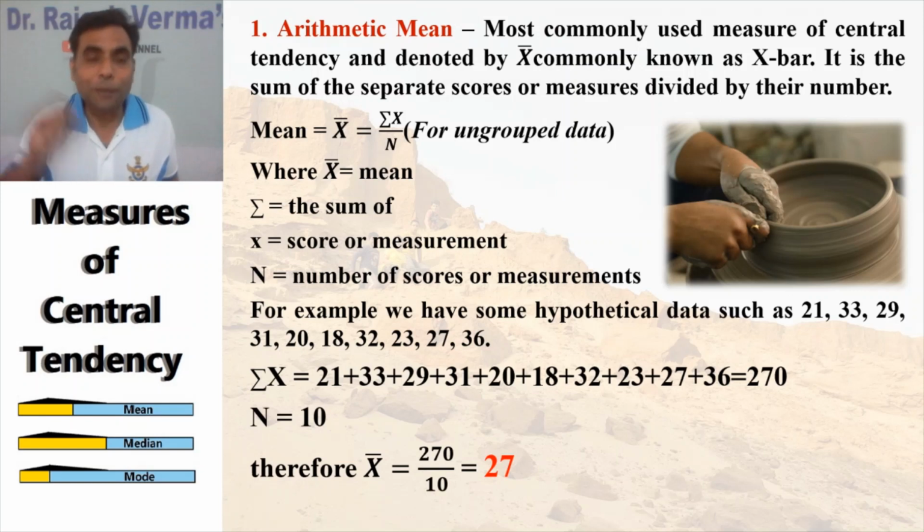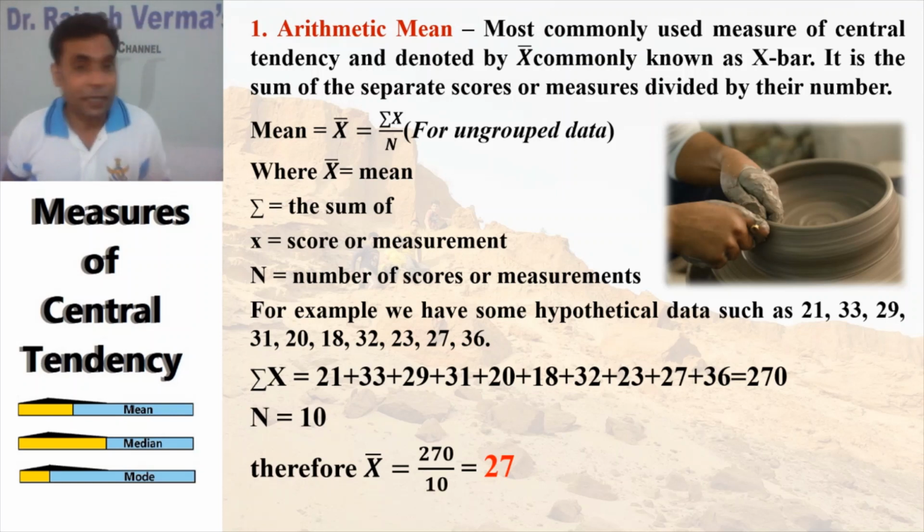You know what I mean to say? You add up all the scores and divide by how many scores there are. That answer will be your arithmetic mean. Remember, this is for ungrouped data.